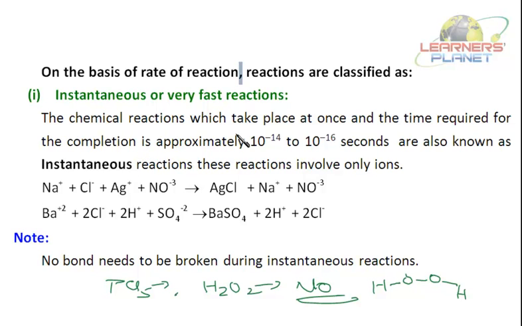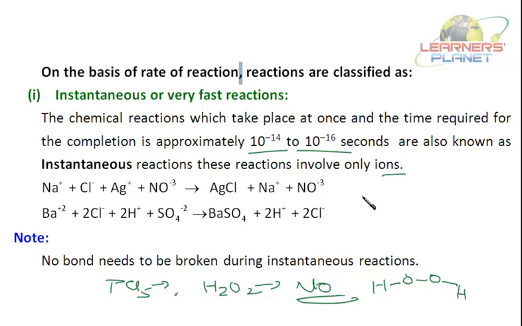The chemical reactions which take place at once, and the time required for completion is approximately 10 to the power minus 14 to minus 16 seconds, which is very, very small, are known as instantaneous reactions. These reactions involve only ions, because between the ions there is the electrostatic force of attraction. There is no such bond over there, no overlapping of orbitals.